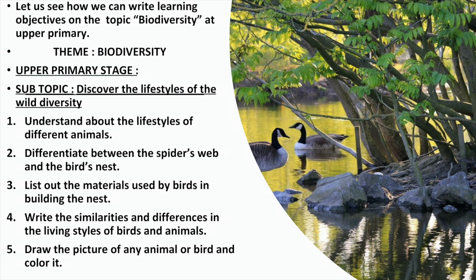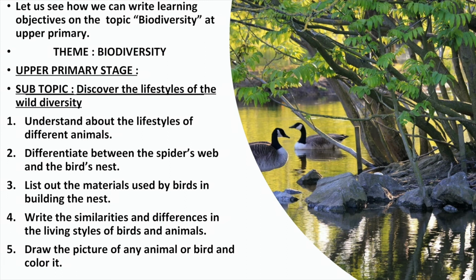The theme is biodiversity. At the upper primary stage, the subtopic under this can be discovering the lifestyles of wild diversity. Here, the students should first understand the lifestyles of different animals, and another objective can be that they should be able to differentiate between a spider's web and a bird's nest. They should also be able to list the materials used by birds in building the nest. They should be able to write the similarities and differences in the living styles of birds and animals.